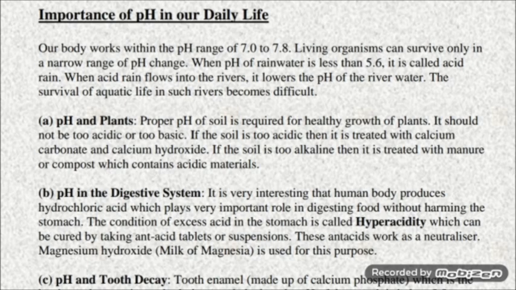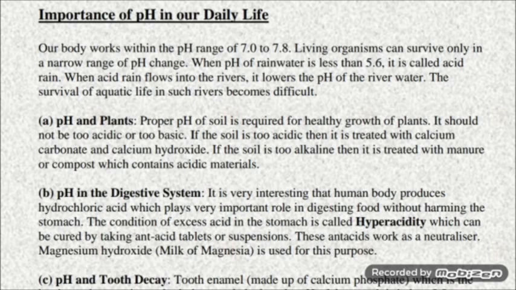Second is pH in the digestive system. It is very interesting that the human body produces hydrochloric acid. Our stomach produces hydrochloric acid, which helps in digesting our food without harming the stomach. Sometimes excess acid is produced in the stomach due to various reasons, one being overeating. When we overeat, acid in excess amount is produced in the stomach, which causes irritation and pain.